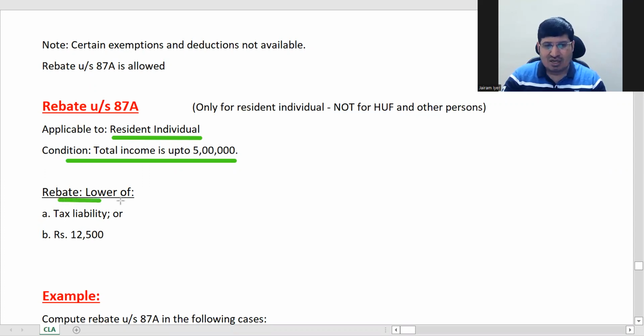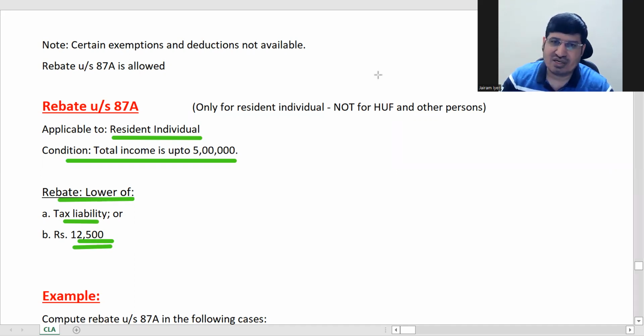So here they're saying lower of tax liability and 12,500. It means that up to 12,500, no tax. And 12,500 is the tax we know when your income is 5 lakhs, correct? So it says that if your tax liability is up to 12,500, that is, your income, you do not have any deductions, and you have got a maximum of 5 lakhs, till that you will get complete deduction of tax. Okay, so we'll see some examples of this. It will be even clearer after that.